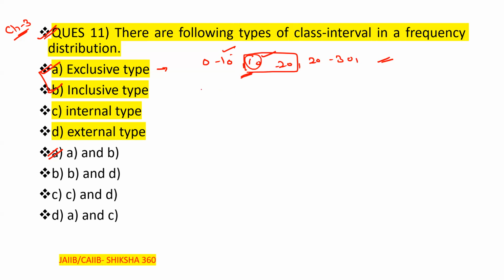So what is the meaning of that? Here the upper limits of the classes are excluded.